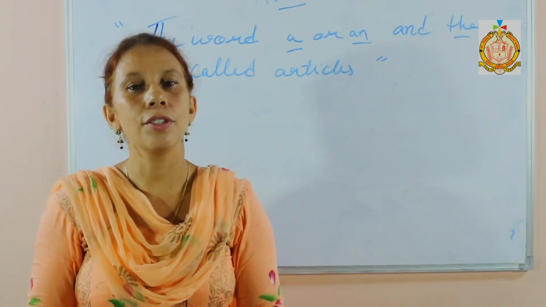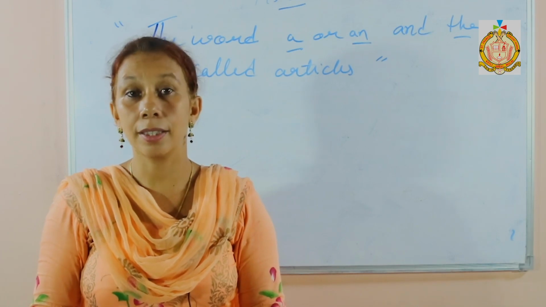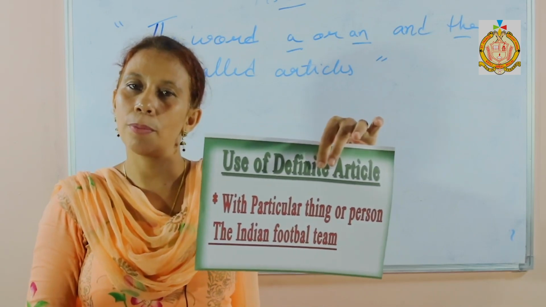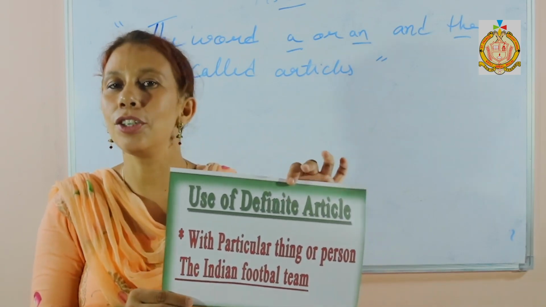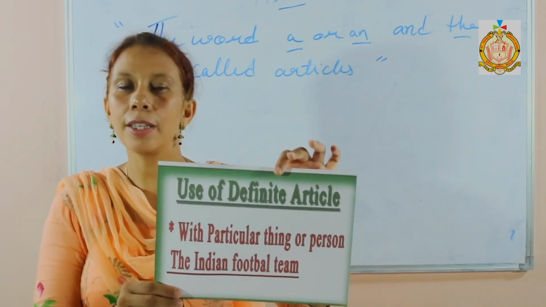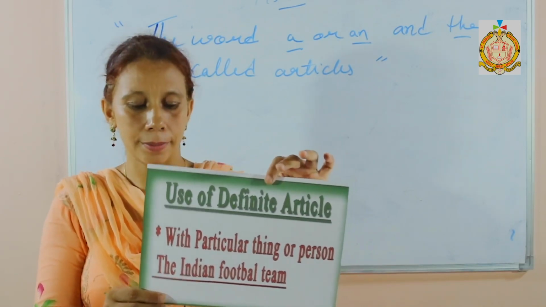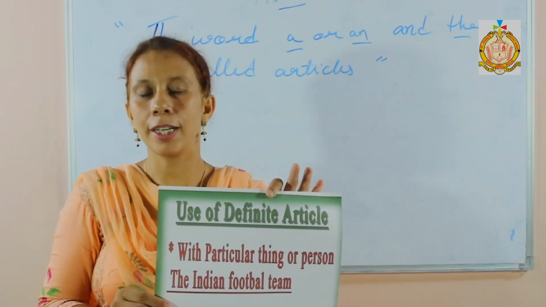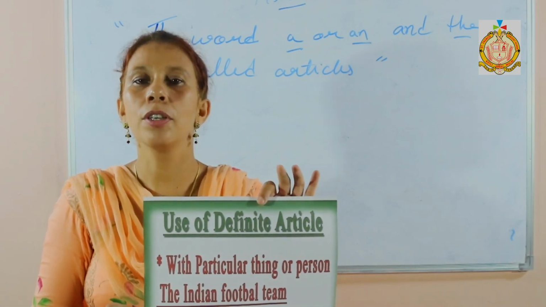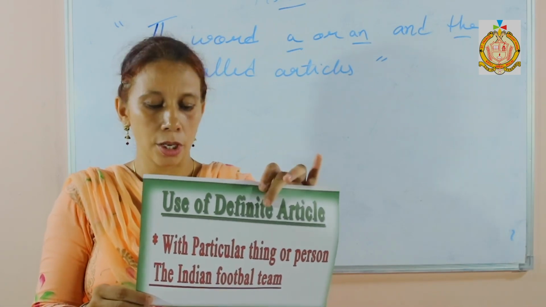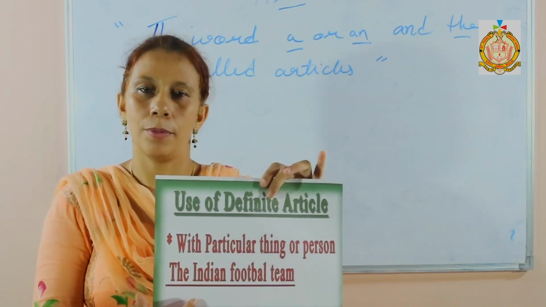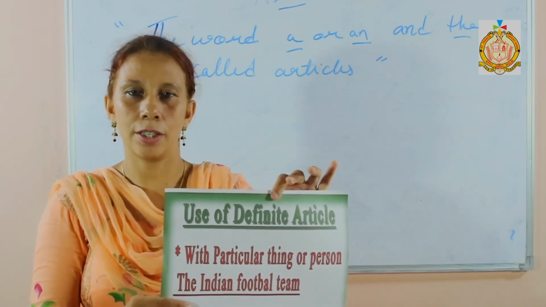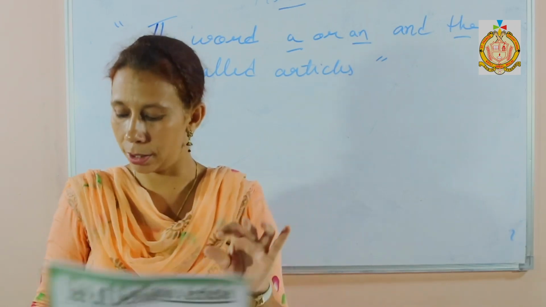Next is the use of the definite article the. It is used with a particular thing or person. I mentioned previously that the article the is used for a particular thing, particular place, particular person. For example, the Indian football team. For example, I am talking about the Indian football team that performs very well in a championship. So I am particularly talking about the Indian football team, not any other team, just Indian. Here something particular is there, so you can use the with particular things.